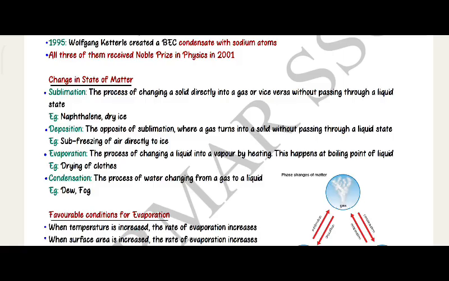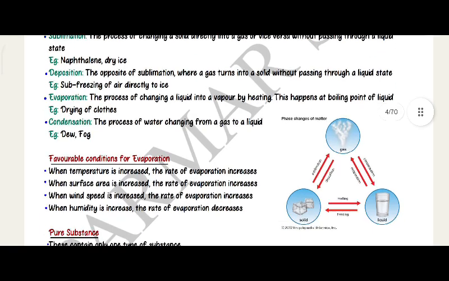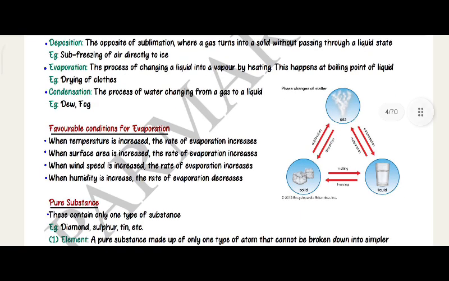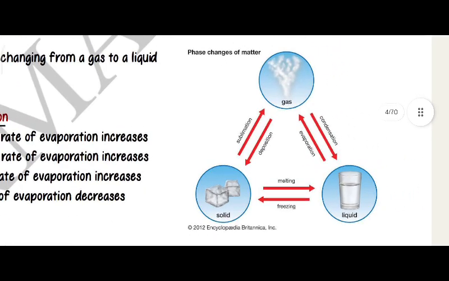Evaporation. The process of changing a liquid into a vapor by heating. This happens at the boiling point of liquid. Example, drying of clothes. Condensation. The process of water changing from a gas to liquid. Example, dew and fog. Phase changes of matter. Gas to liquid, condensation; liquid to solid, freezing; solid to gas, sublimation; gas to solid, deposition; solid to liquid, melting; liquid to gas, evaporation.